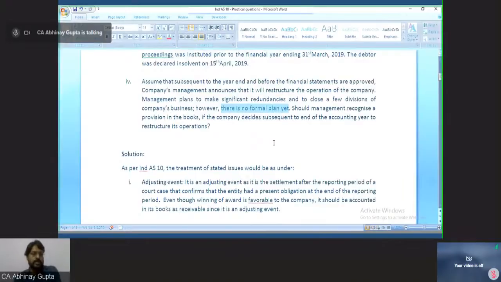So do you believe this event is an adjusting event or a non-adjusting event? Please throw your answers in the comment boxes. So one answer from Pooja Sani is received. It is a non-adjusting event, because for making a provision the amount has to be quantifiable, but in this case it can't be quantified, therefore no provision is required. So they are saying it is a non-adjusting event because the provision is not quantifiable.